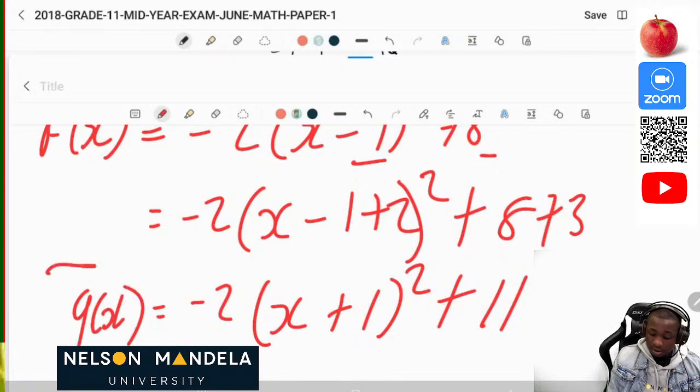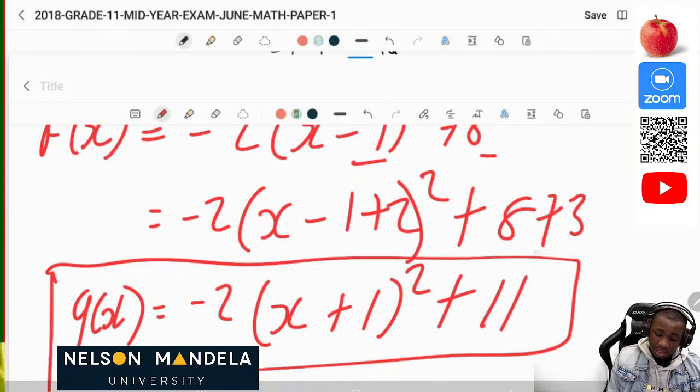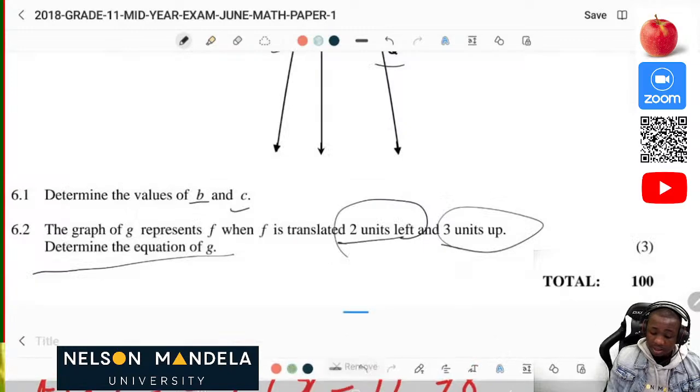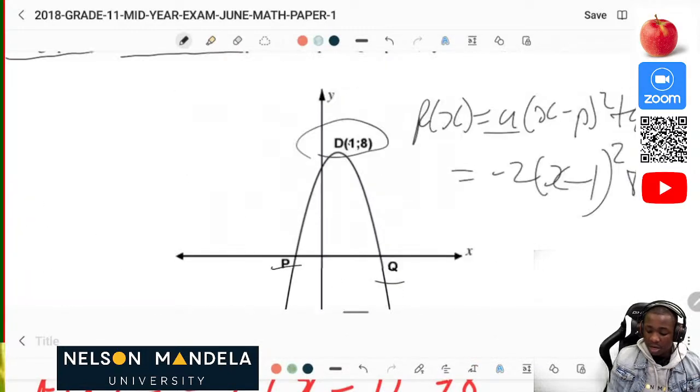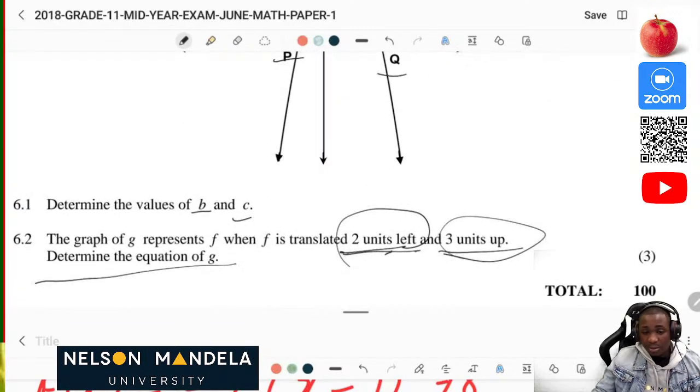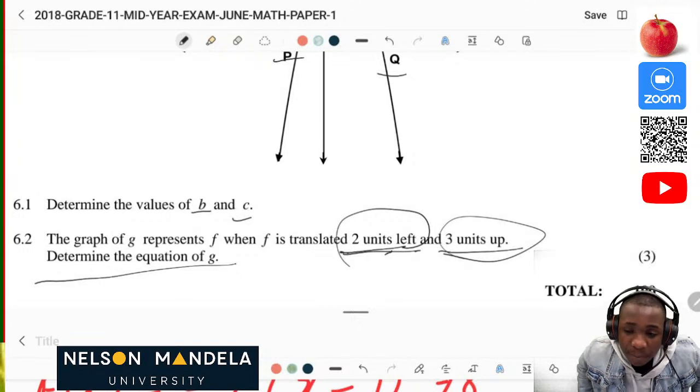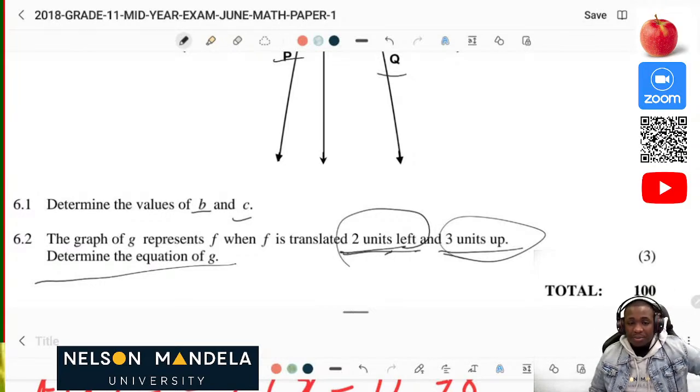So the key words here were that it has been shifted to the left and 3 units up. We used our turning point formula, which we have already solved. Then we substitute the values so that you can have the correct values.